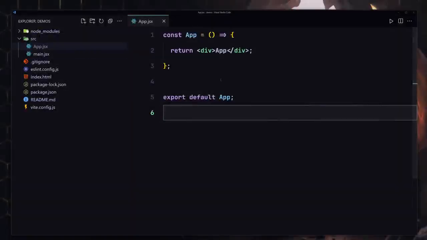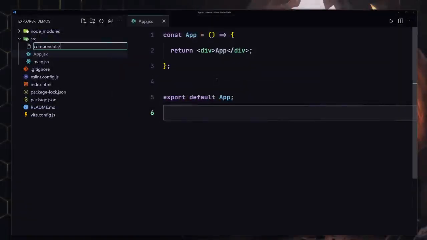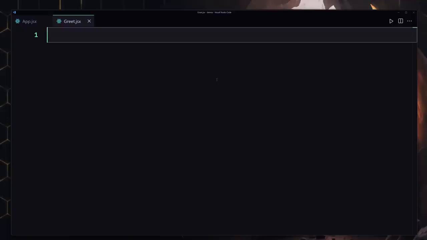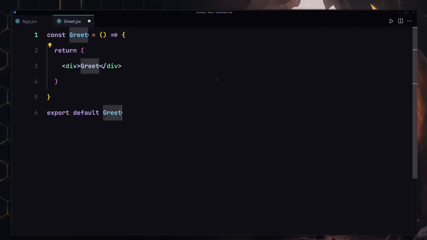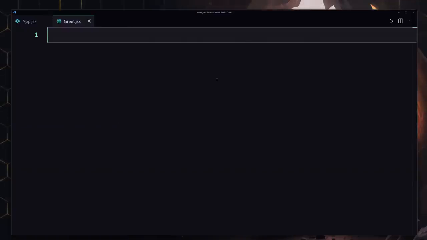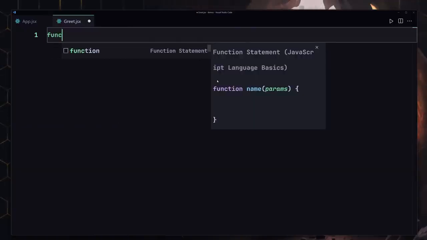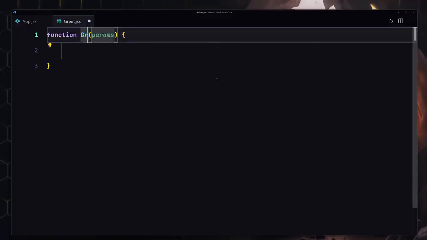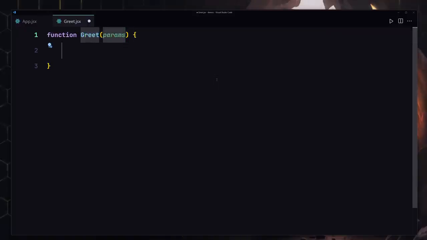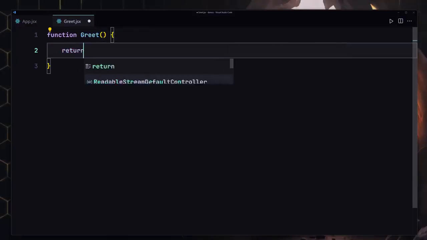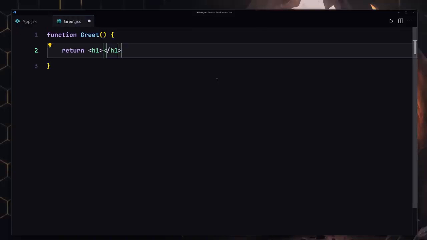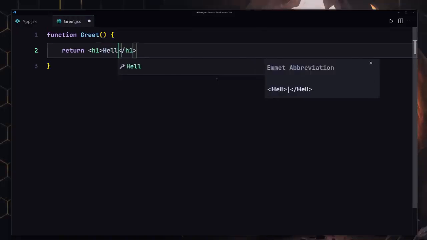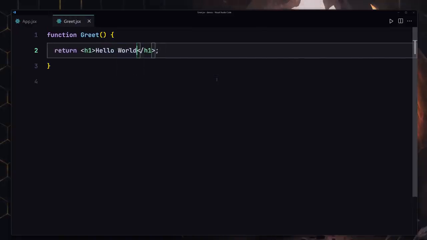So what I'm going to do is create a components folder, and I'm going to give the file the name grid, not tsx but jsx, and I'm going to use my RAFC snippet, so it's going to give us all of that code, but I'm not going to do that. I'll just create a function, and now I'm going to give it the name Grid. It's not going to take any parameters, so I'm going to remove them. And finally, we only have to return our h1, which will just say Grid or Hello World would be fine. So I'm going to save my file.